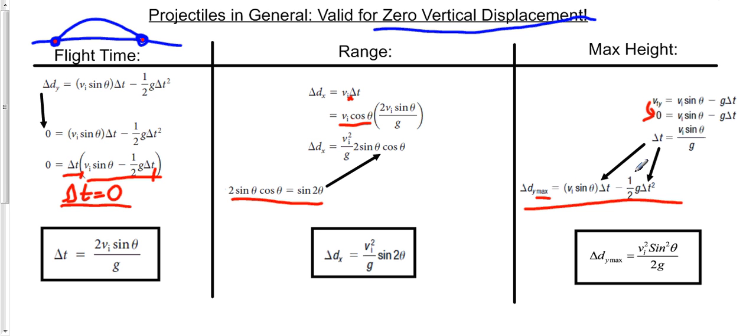And again, max because this is only valid now for this time, and this time is only valid for vertical velocity of 0. So you just shove in delta t for these two, do some algebraic manipulation. Again, not too terribly difficult, so I can leave that for you, I think. But you come up with this, again, seemingly simple expression. So I think that saves you a ton of work. You can find the flight time, the range, and max height for any projectile launched with 0 vertical displacement, and I've done most of the work for you.